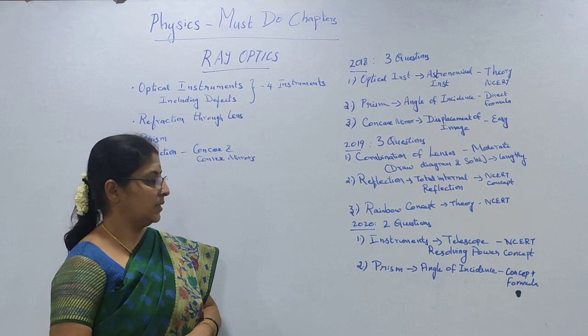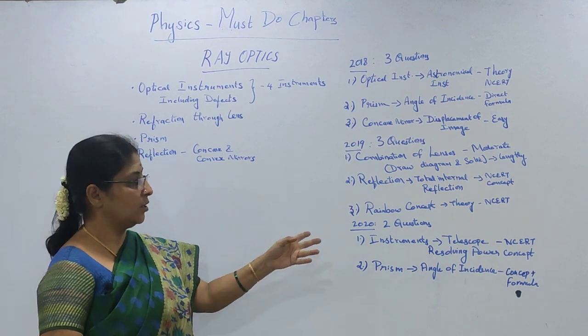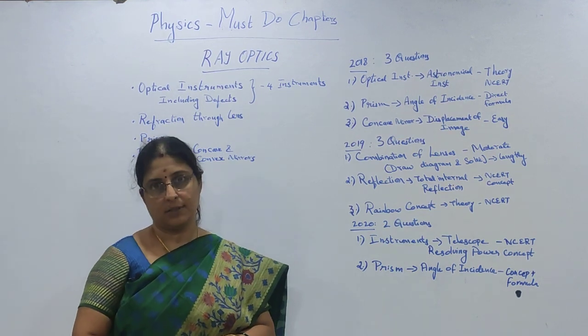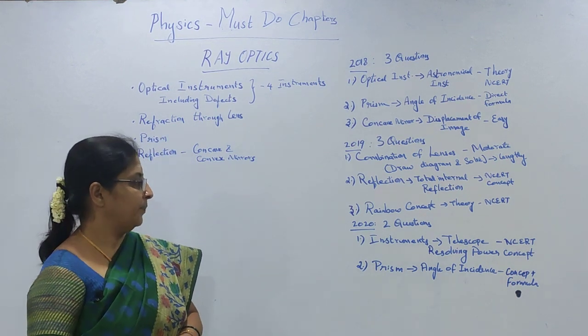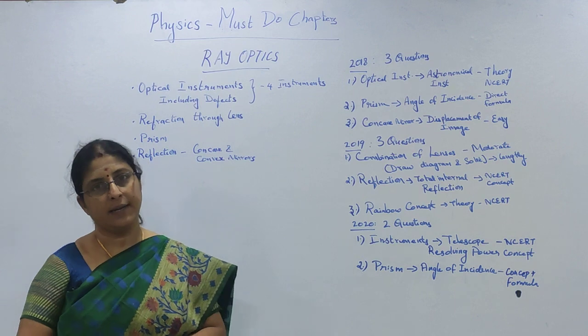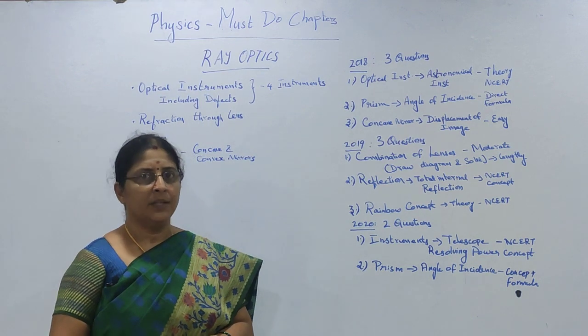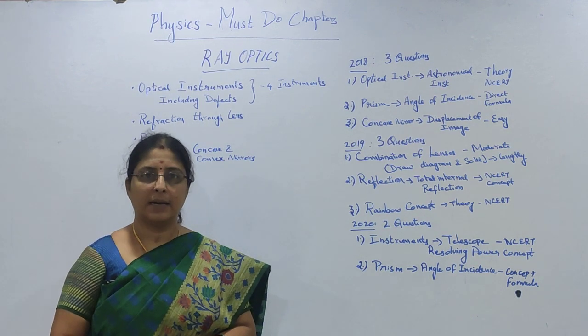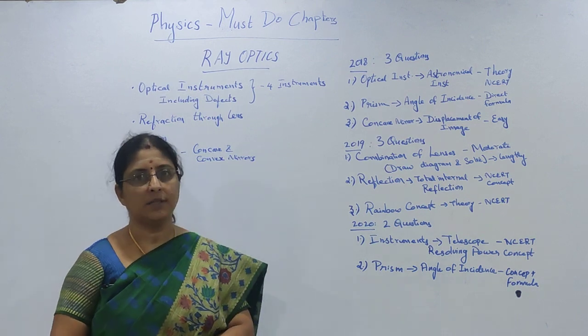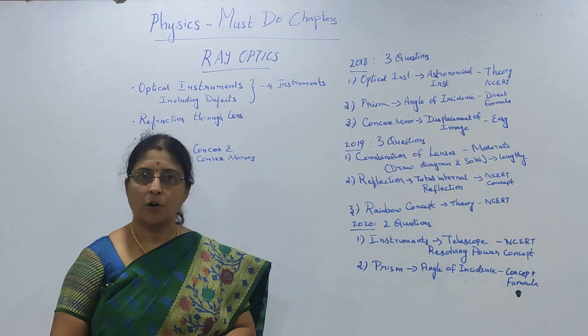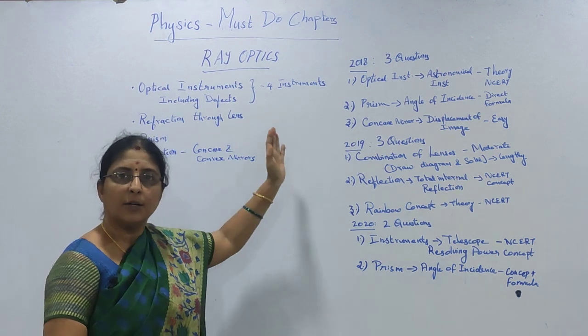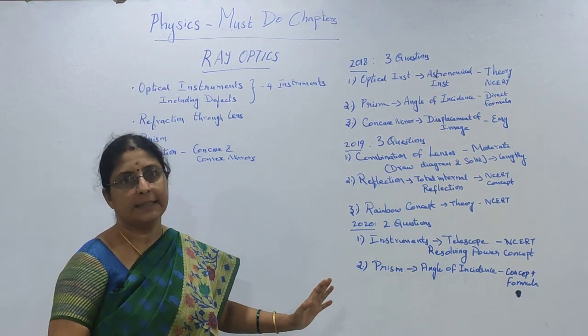One was from instruments, about the telescope. The question was about the resolving power concept, and the concept was in NCERT and it was not difficult. You had one question in prism and again from angle of incidence. The angle of incidence is in NCERT, and it was concept plus formula, both you should know to solve this question, and it was not too difficult. So these are the questions you had over the last 3 years.